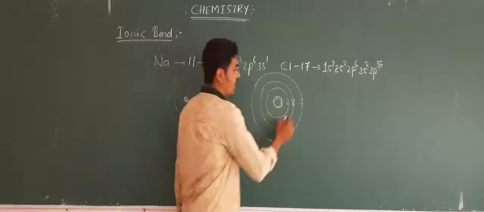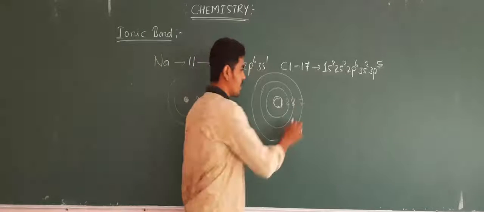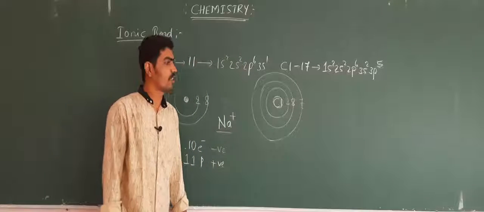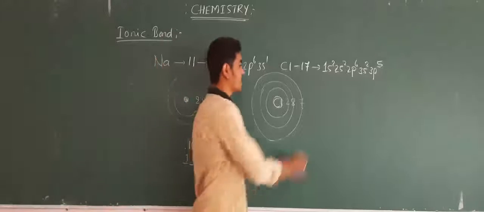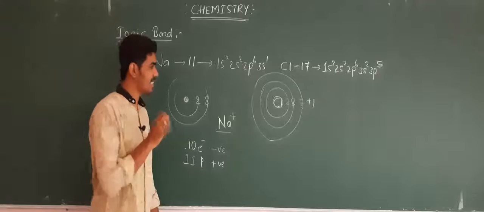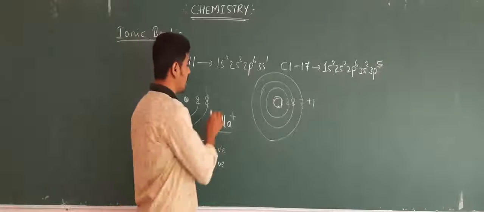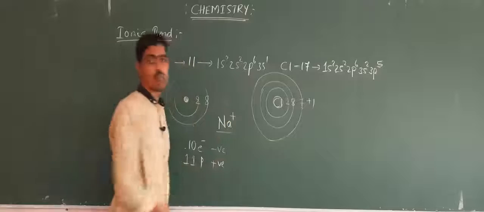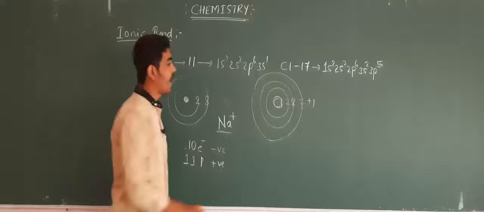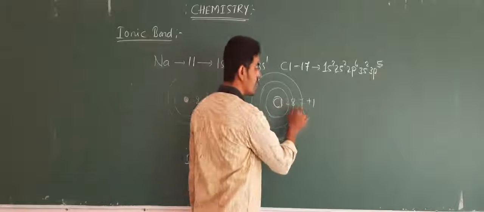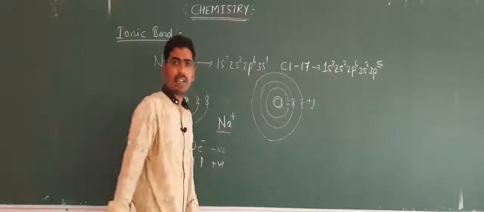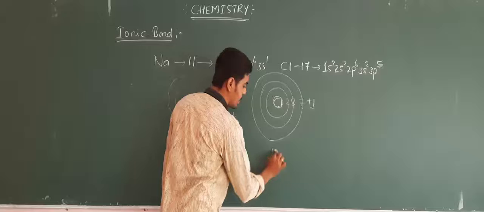Therefore, if you observe this, here also you can see that it consists of 7 electrons. But how much does it require to attain stability? It still needs 1 electron to attain stability. And hence it will gain the electron from this sodium, which is lost by sodium, and that is gained by this chlorine atom. So initially, before gaining the electron, how many electrons are there?